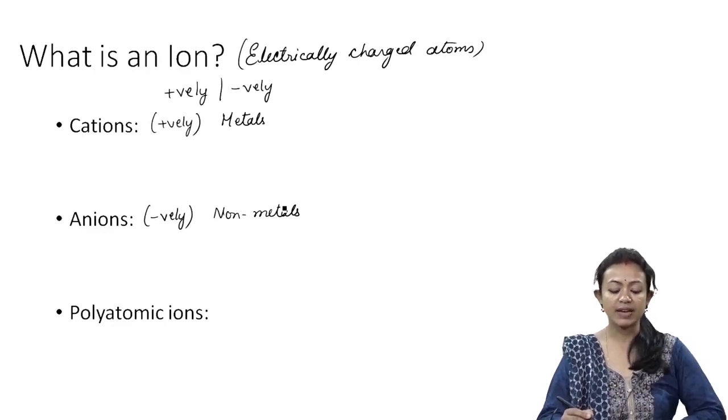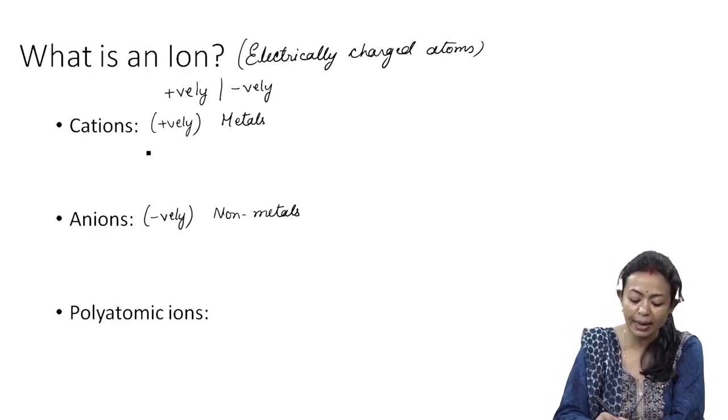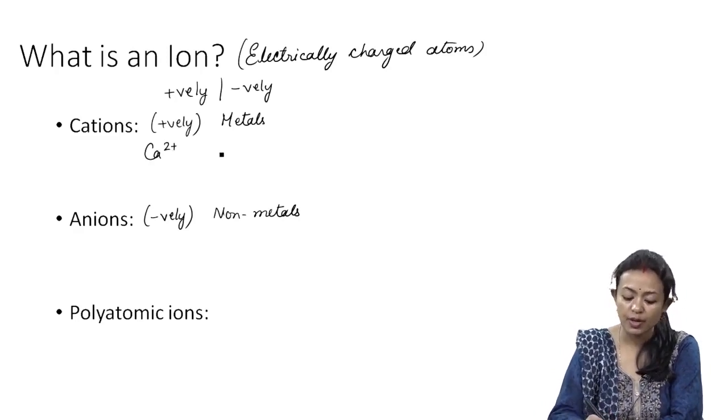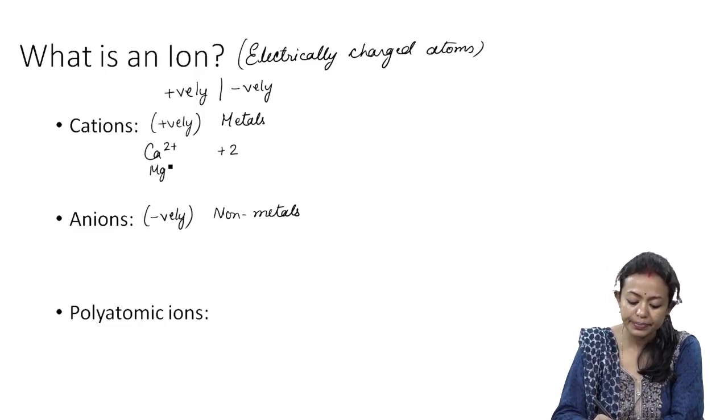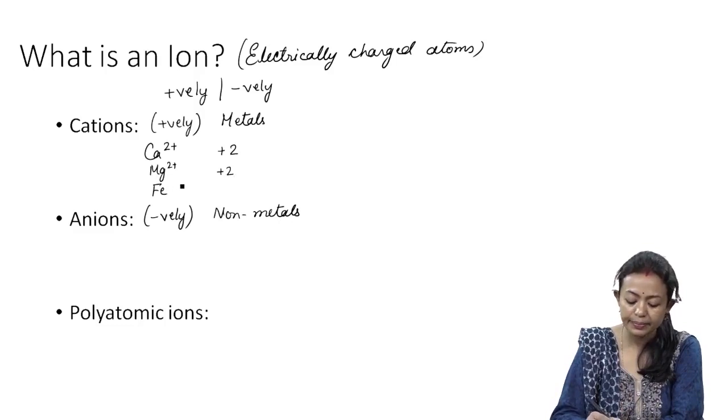Now for instance, if I have to explain what are the different cations, we can take up calcium. It is dipositive, so the charge is +2. In case of magnesium, +2. Alright, iron, +2.